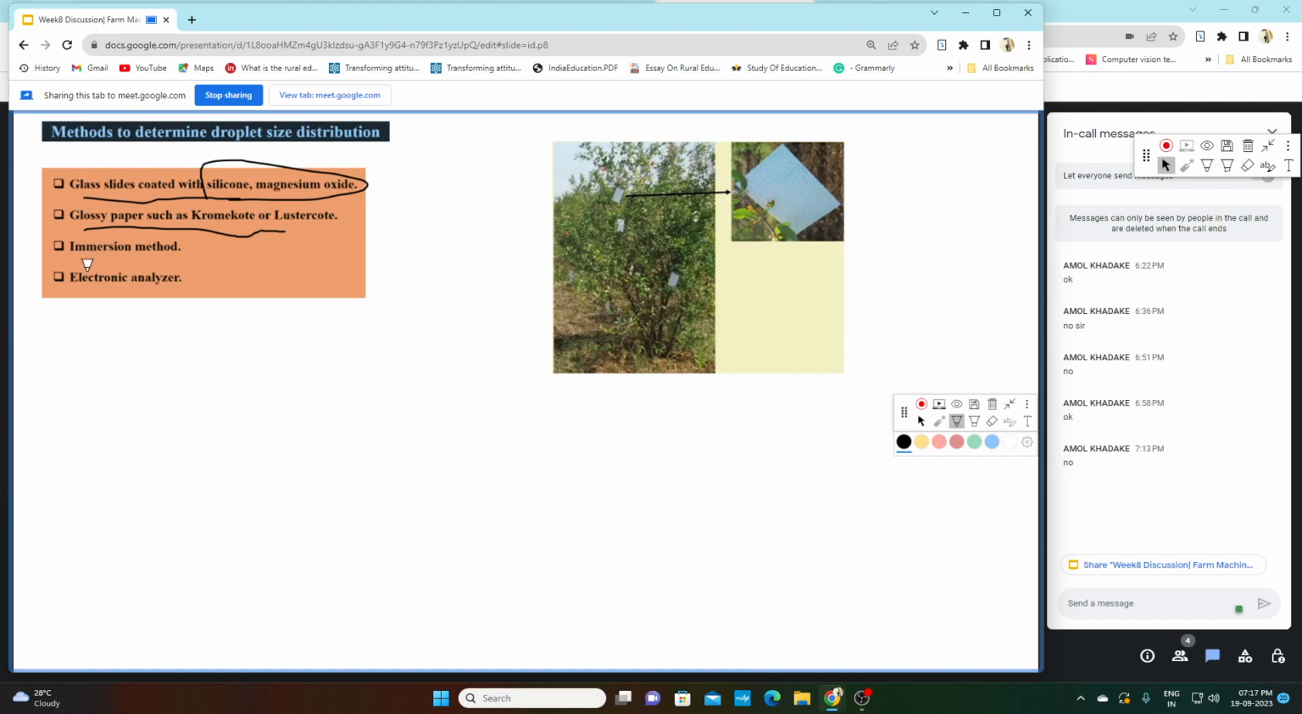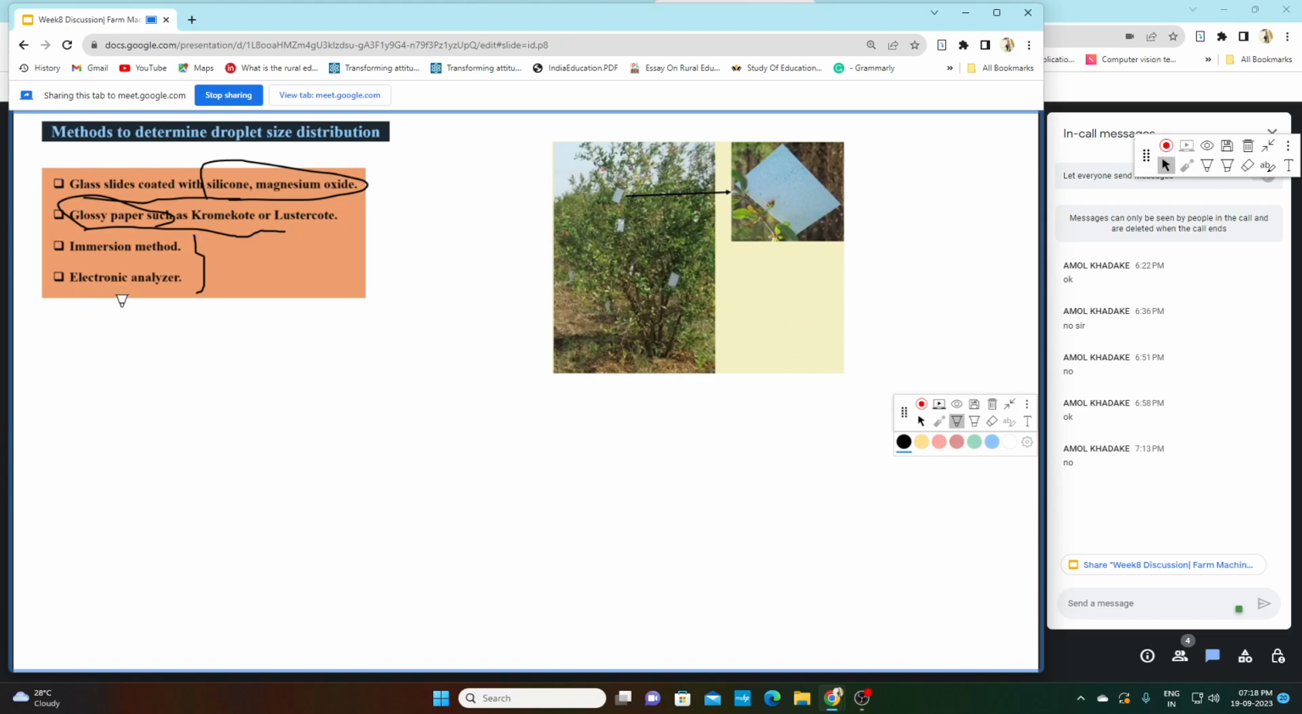Third is the immersion method, and fourth is the electronic analyzer. So these are basically hi-fi methods. We generally use glossy paper. Immersion method means there is an immersion surface, same phenomenon. On that immersion surface only the liquid droplets stick.